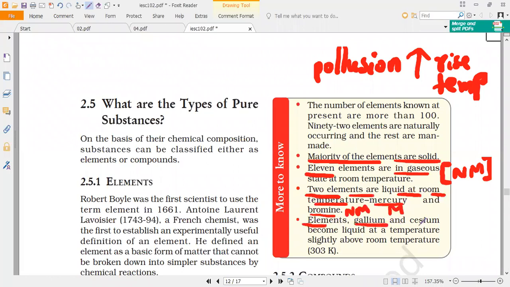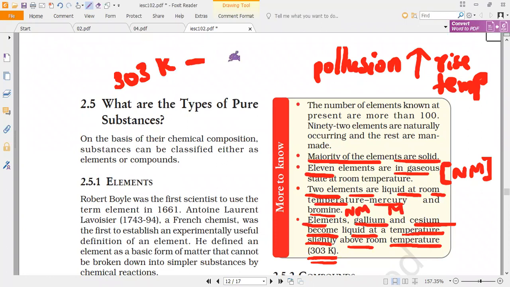Now, the elements gallium and cesium become liquid at room temperature, slightly above room temperature. Do you understand, everybody? Sir, it's 303 Kelvin. No, that is what you can see. Convert 303 Kelvin into degrees Celsius. 30, sir. Yes. 30 degrees Celsius. So 303 Kelvin is equal to 29.85 degrees Celsius, or we can say 30 degrees Celsius. Yes or no, Mitakshri?